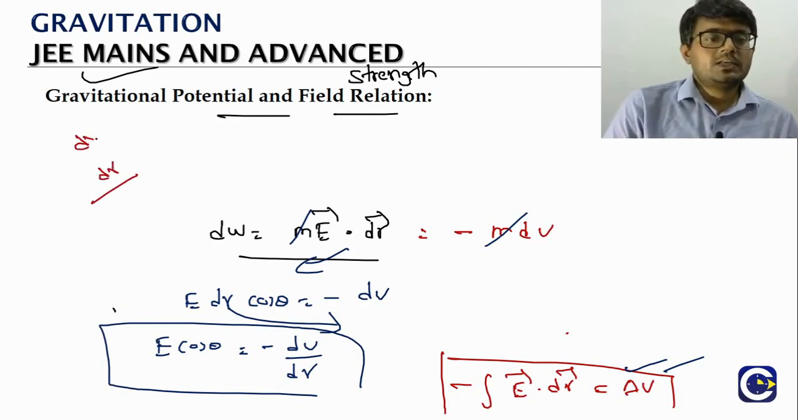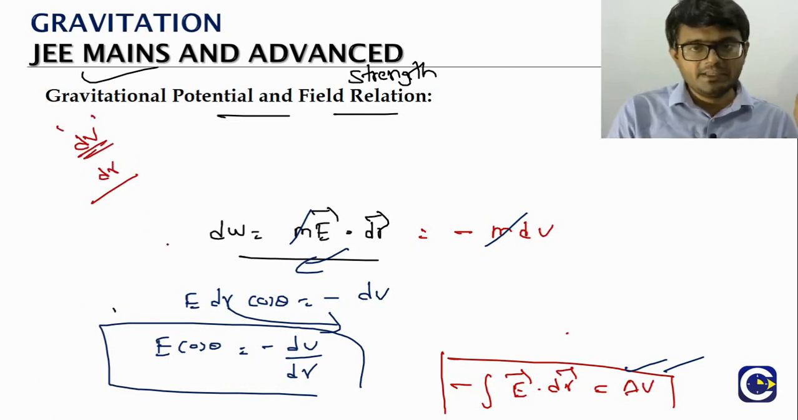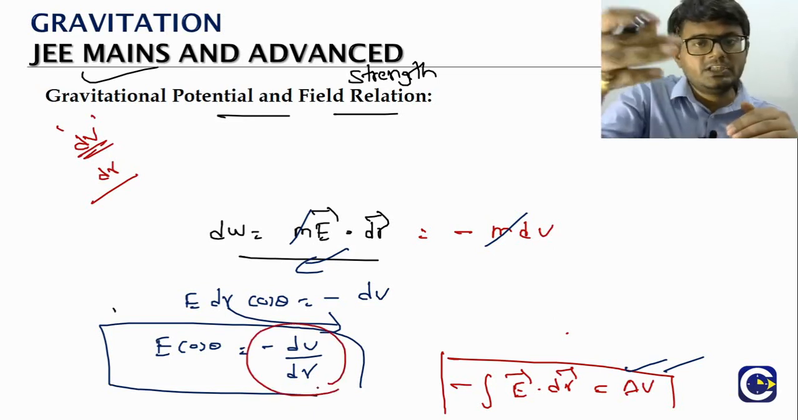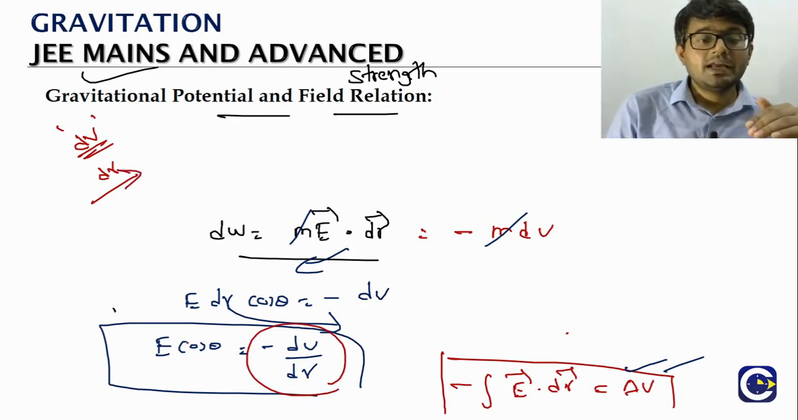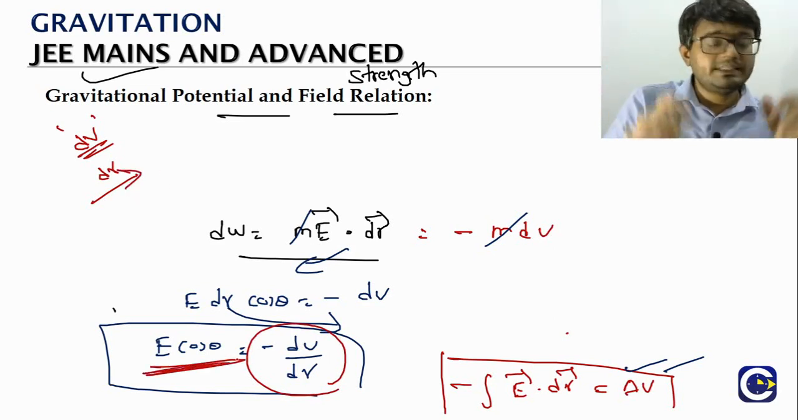For that, the corresponding change in the potential is what? dV, a small change. This is minus dV by dr, right, a negative of the change in potential by the distance moved along the direction. It will give us E cos theta. What does E cos theta mean?